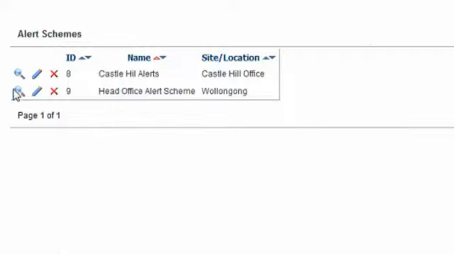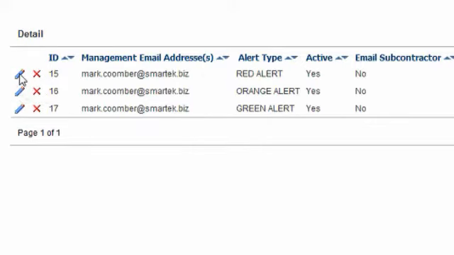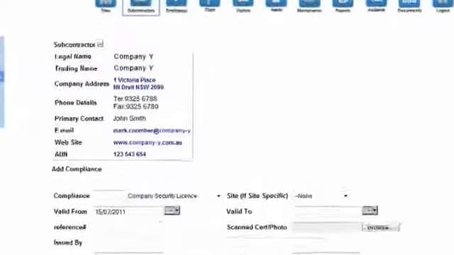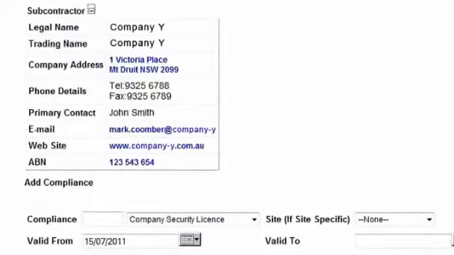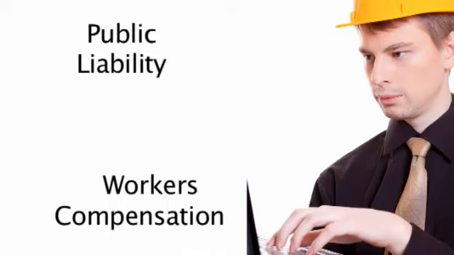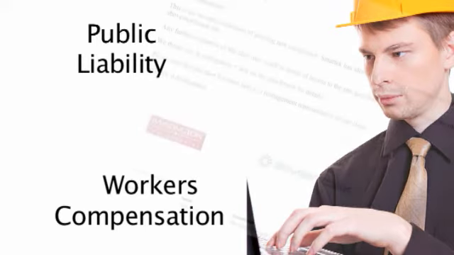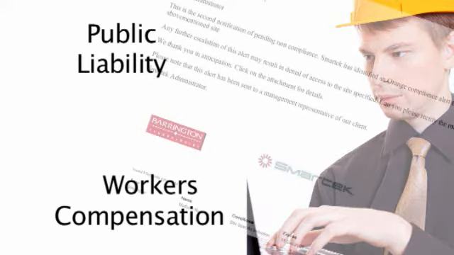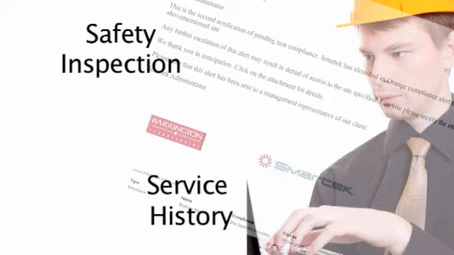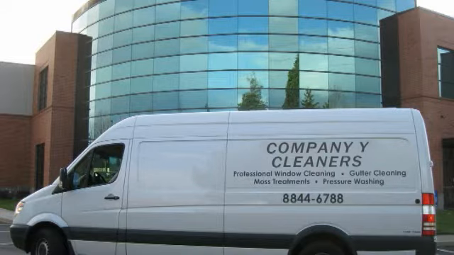The next major component of Smartek is the matching of a specific compliance to a company, an individual or piece of plant and equipment. Following this process, you set your compliance parameters in Smartek only once, with the option of editing your parameters at any time should any situation change. These compliances are then linked by Smartek to each contractor, employee or unit of plant and equipment that they apply to. When a compliance issue arises, Smartek automatically notifies the person or persons who are deemed responsible for that particular compliance by email, with sufficient time allocated to resolve the compliance issue.